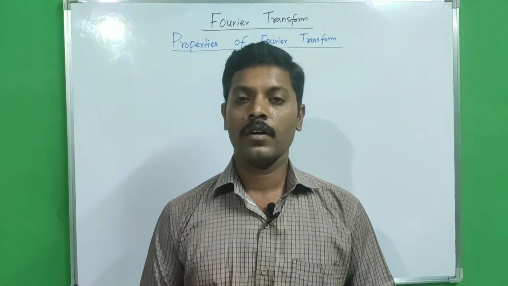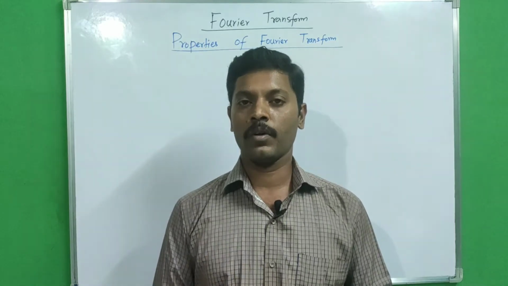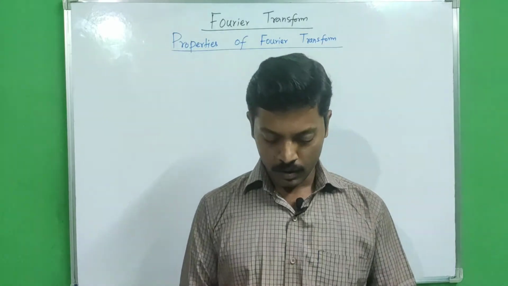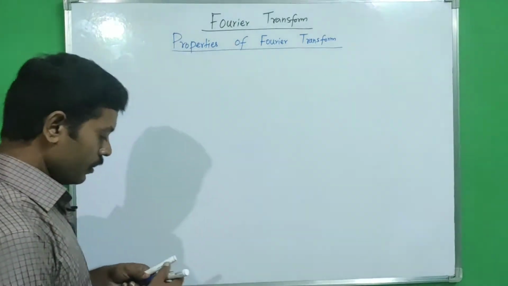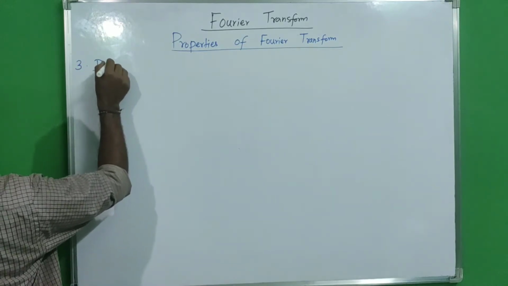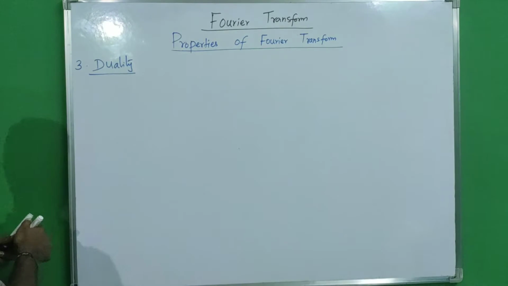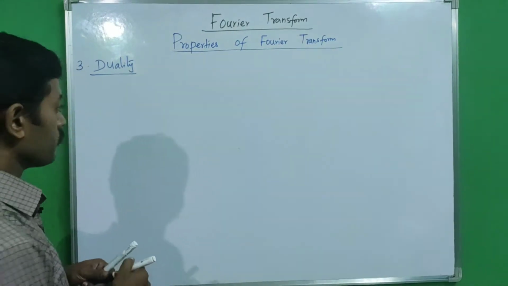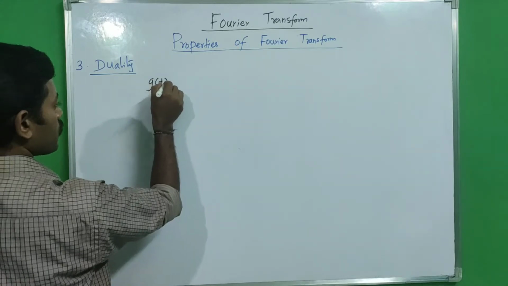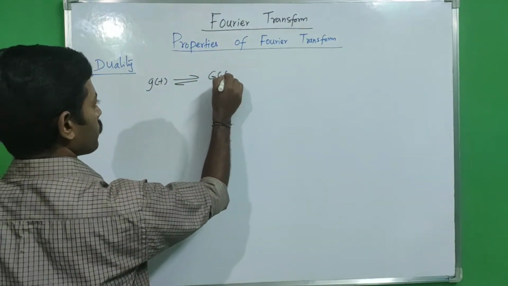Hi friends, in this class we are going to discuss a third property of Fourier transform called the duality property. So first we will define the duality property. According to the duality property, if we have a signal g of t, it has a Fourier transform pair with capital G of f.